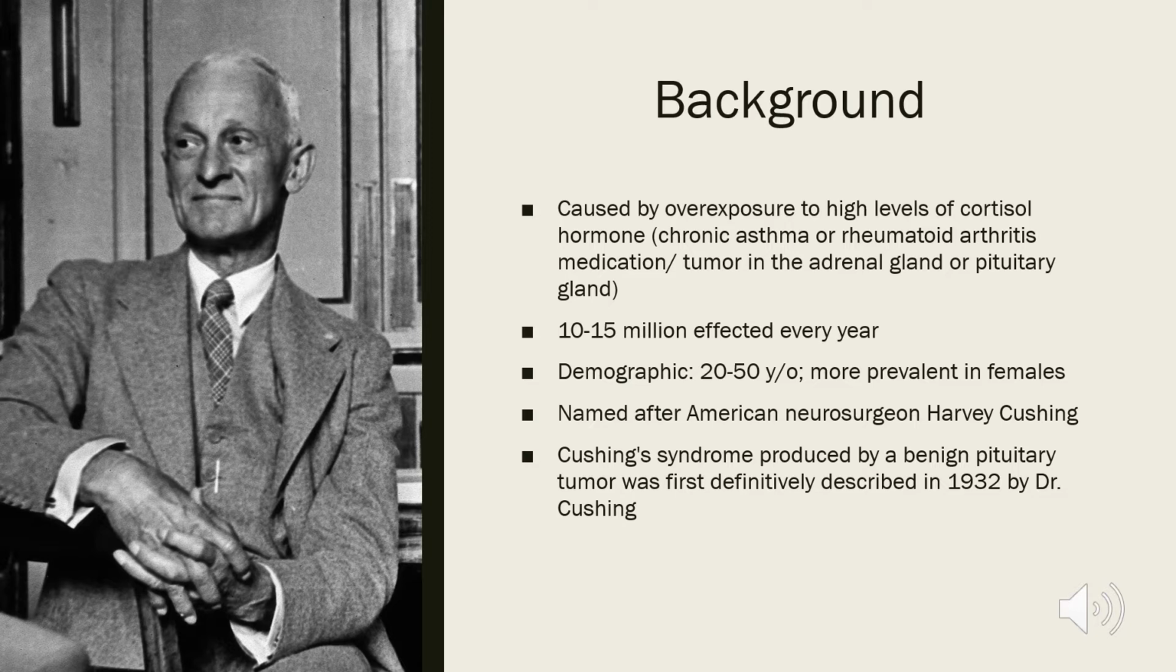Cushing syndrome is caused by overexposure to high levels of cortisol hormone. This can be due to chronic asthma or rheumatoid arthritis medication or a tumor in the adrenal gland or pituitary gland. 10 to 15 million people are affected every year. Demographics most affected are 20 to 50-year-olds, and this is more prevalent in females.